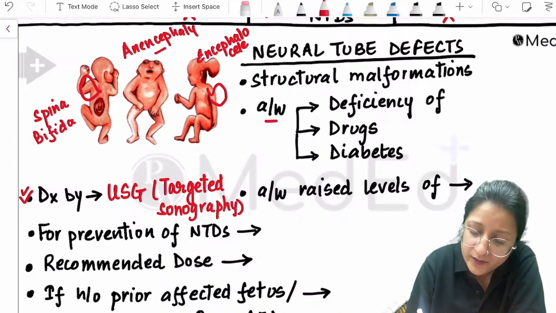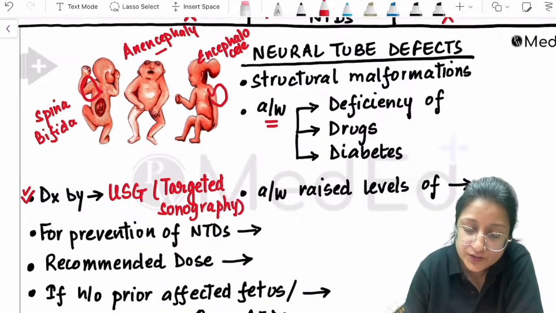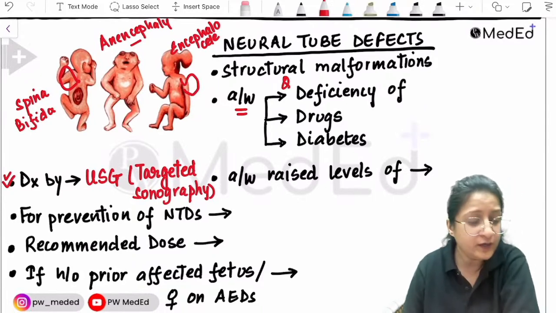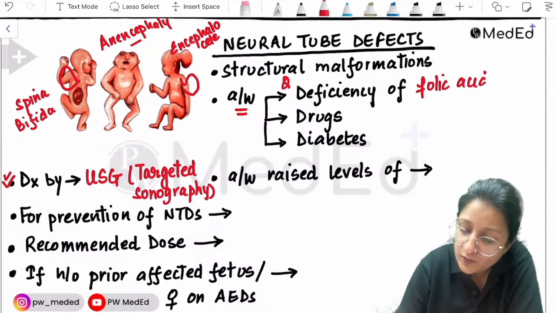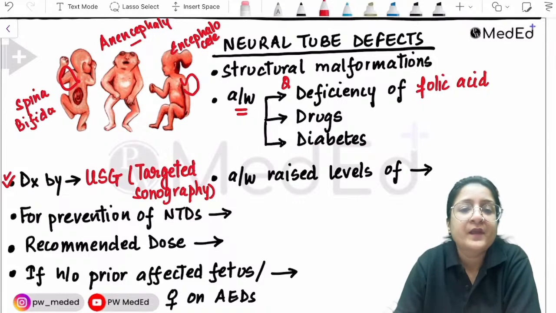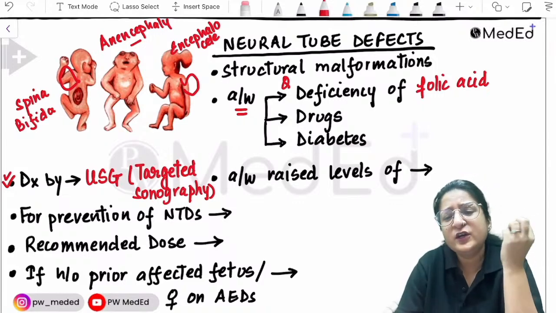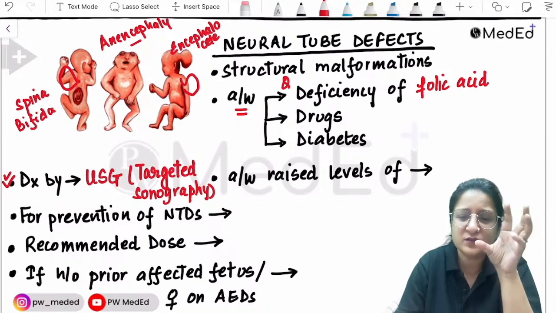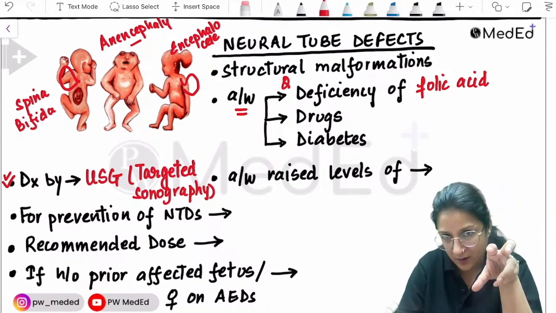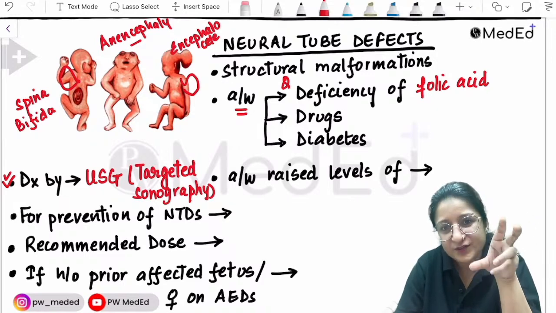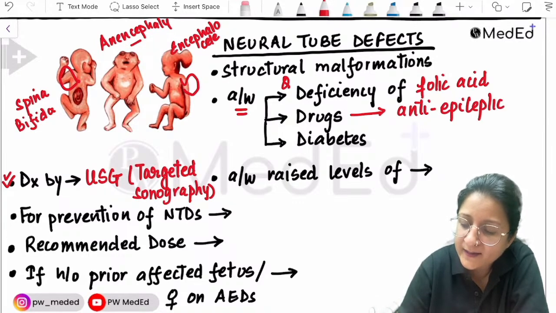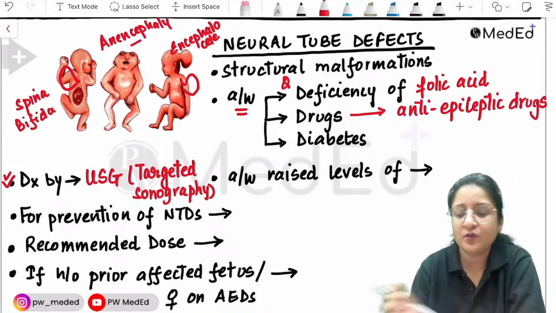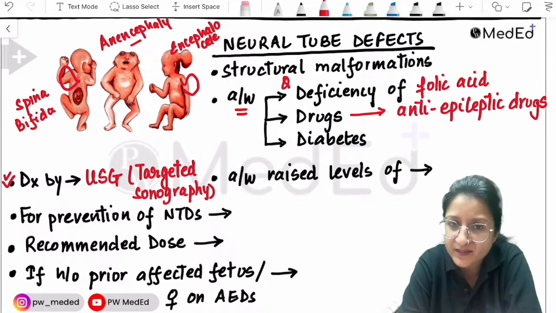Other important point, a very, very important MCQ pointer: neural tube defects are associated with deficiency of folic acid in the mother. But they are multifactorial. Deficiency of folic acid is only one possible explanation. Then remember these 3 Ds: deficiency, drugs and diabetes. The drugs that I want you to remember are most importantly anti-epileptic drugs. If a woman is on anti-epileptic drugs, there is increased risk of neural tube defects in the fetus, and maternal diabetes as well.